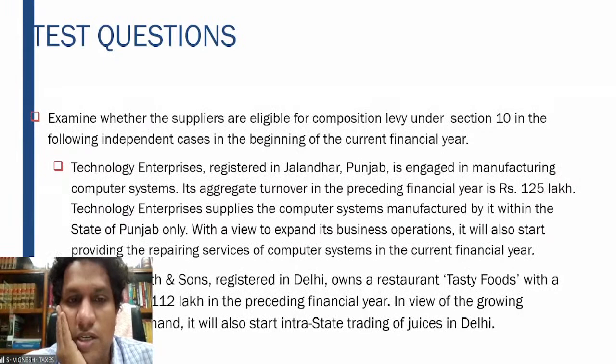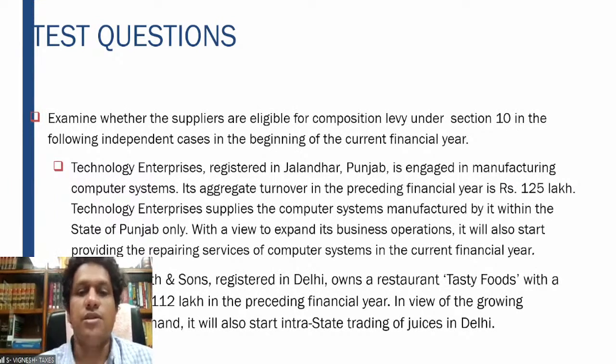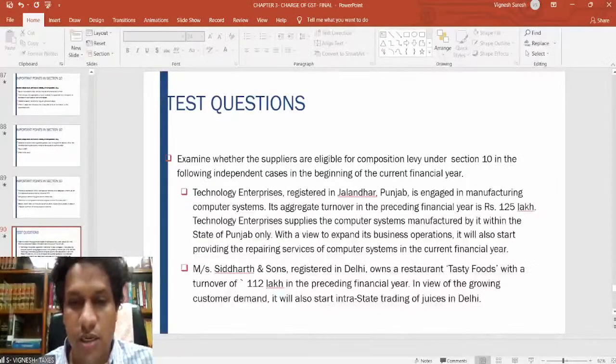Technology Enterprises supplies the computer systems manufactured by it within the state of Punjab only. With a view to expand its business operations, it will also start providing repairing services of computer systems in the current financial year. Please let me know whether this enterprise is eligible to be registered for the composition scheme. Please try to answer this question.